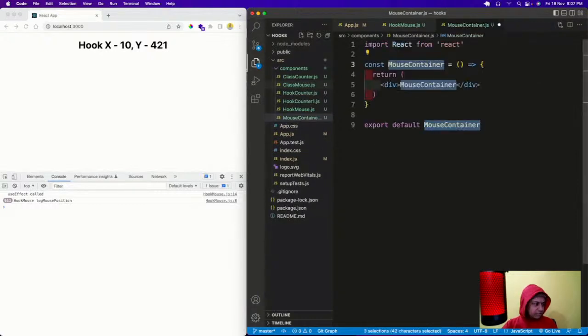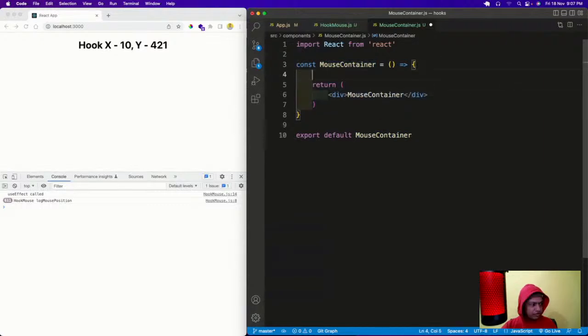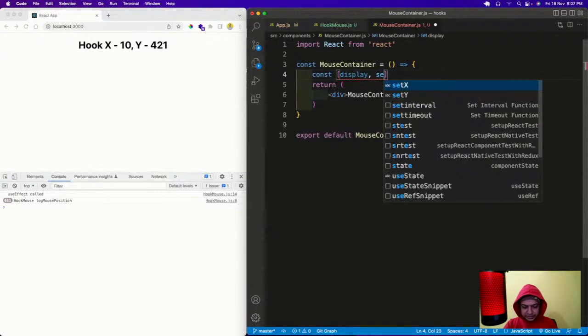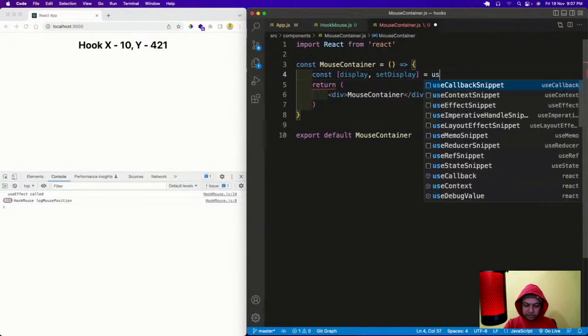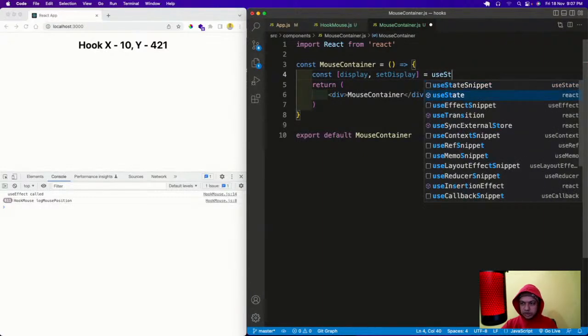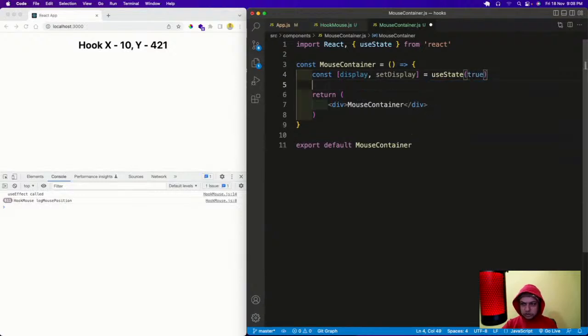It will be a functional component, because we are mainly doing functional components. So what we will have here is a const display, set display is equal to use state, true.